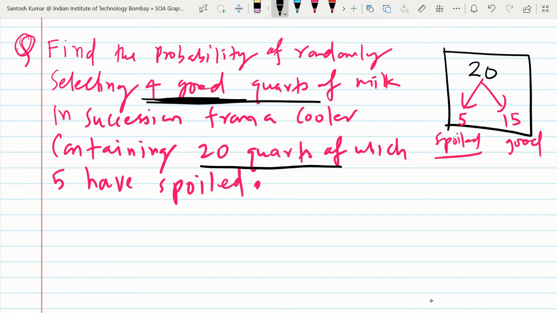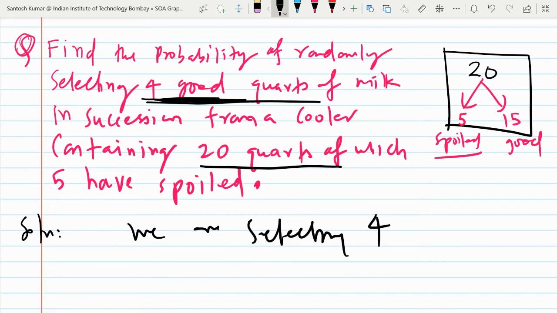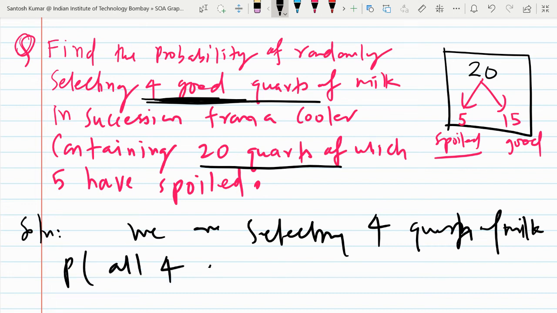So we are selecting 4 quarts of milk. So what is the probability that all 4 are good?